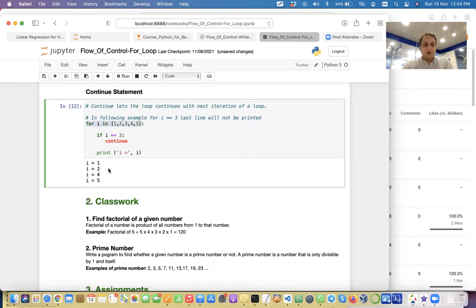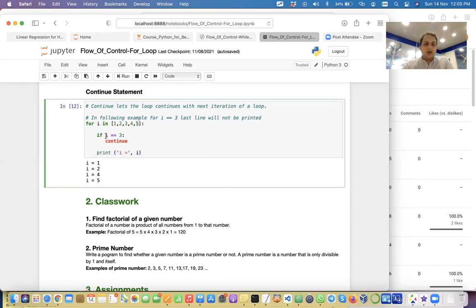Whatever statements are there in the for loop after continue will not be executed. So continue will actually come to the next iteration value, which is 4. And then it will again continue. So this is not equal to 4, then this will be printed.